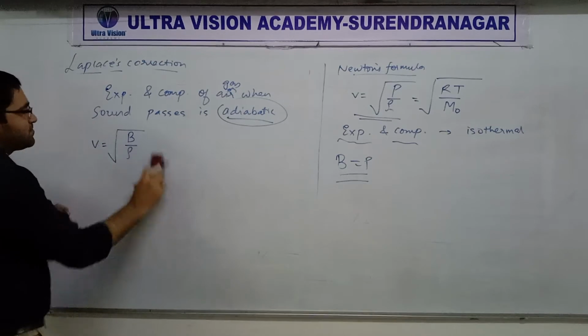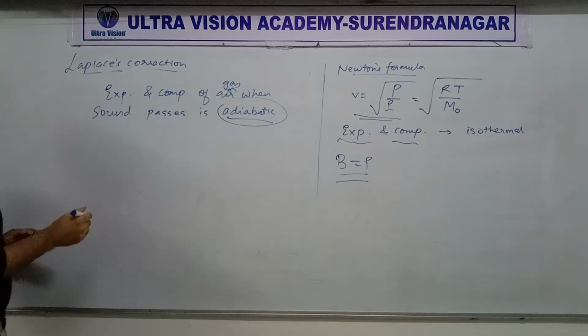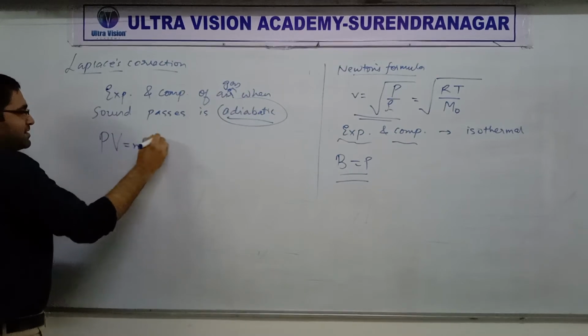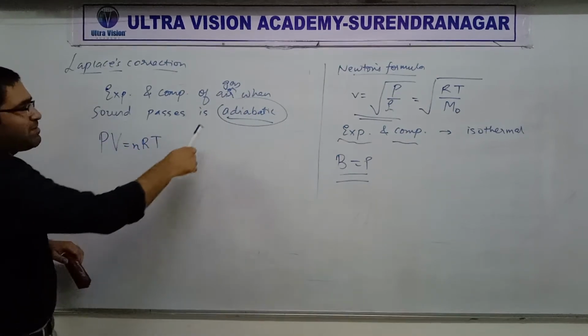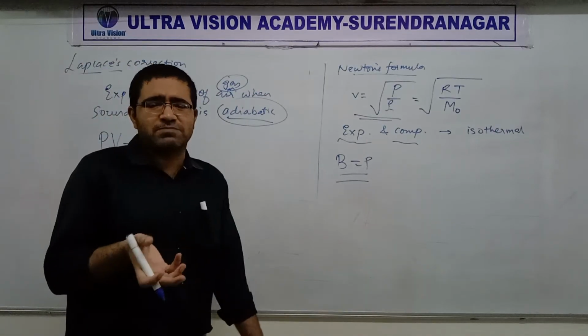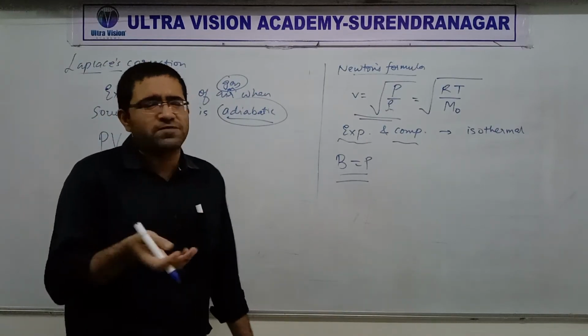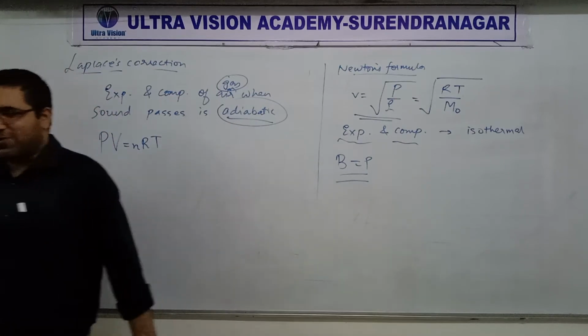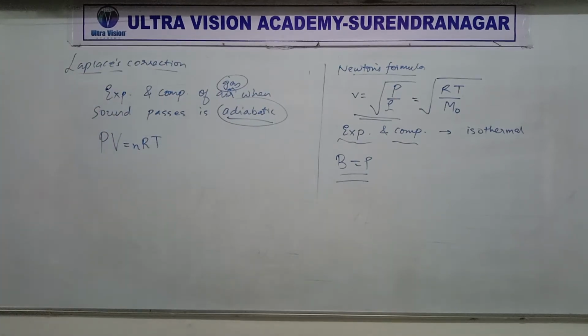Okay, so let's start. We will start as usual with the ideal gas equation, PV equals nRT, and for adiabatic process on an ideal gas, we have a relation. Do you remember that relation of pressure and volume for adiabatic process on a gas? Come on, thermodynamics question, hurry up. Do you remember?